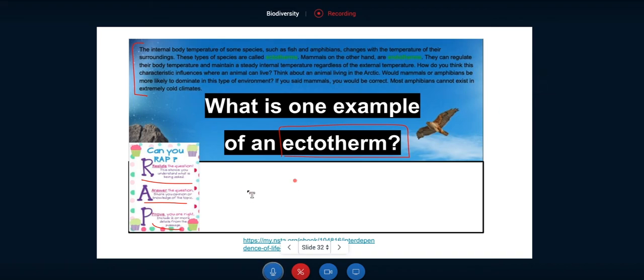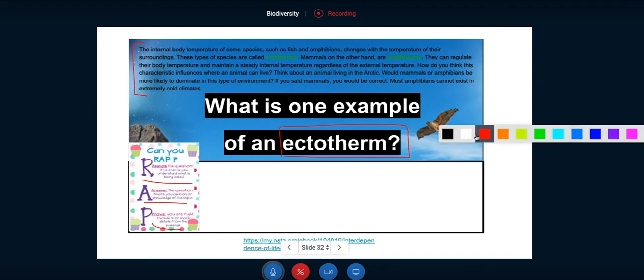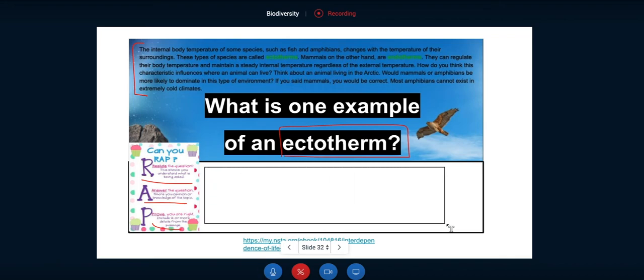So how would we restate? Again, I'll take you over this step one more time. We restate the question by saying, an example of an ectotherm is, and then you can read the paragraph and finish my sentence and give two pieces of proof from the text.